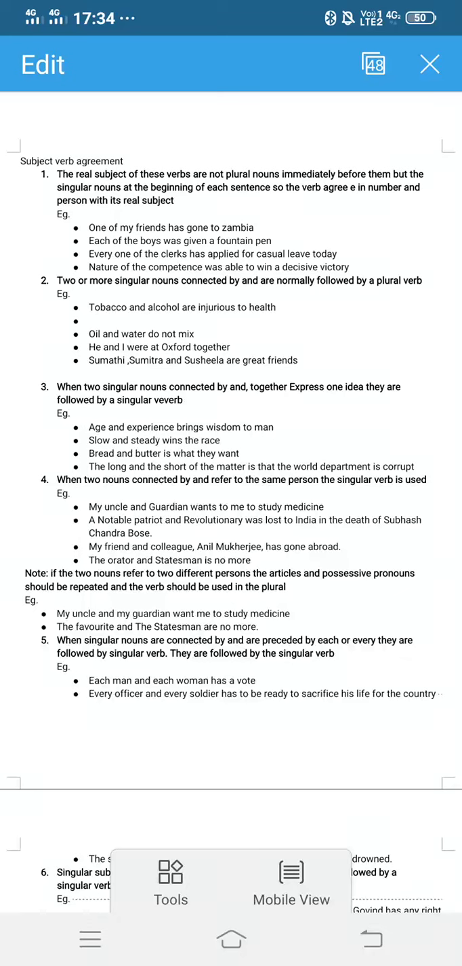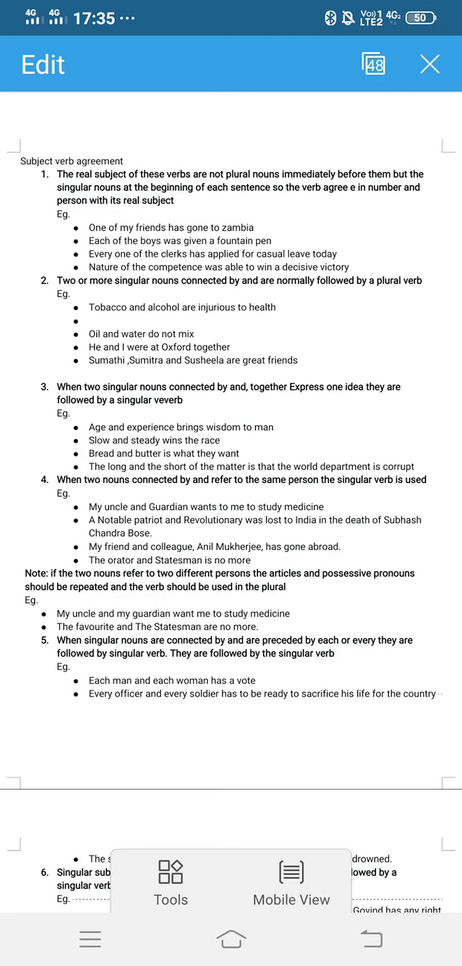Back on the tutorials. Today let us learn subject verb agreement from English language. How do we get perfection in subject verb agreement? How do we choose the verb which agrees with the subject?